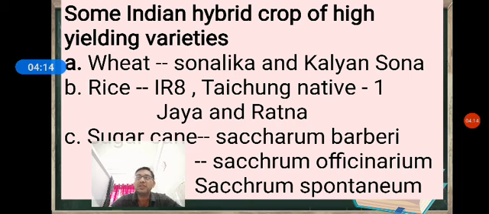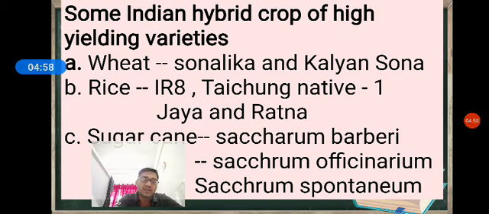Then the Mexican wheat varieties were introduced in India, and modified into two varieties: Sonalika and Kalyan Sona. These two are Indian semi-dwarf wheat varieties. They were high yielding and disease resistant. Sonalika and Kalyan Sona are modified varieties of Mexican wheat varieties by a process called plant breeding technology.